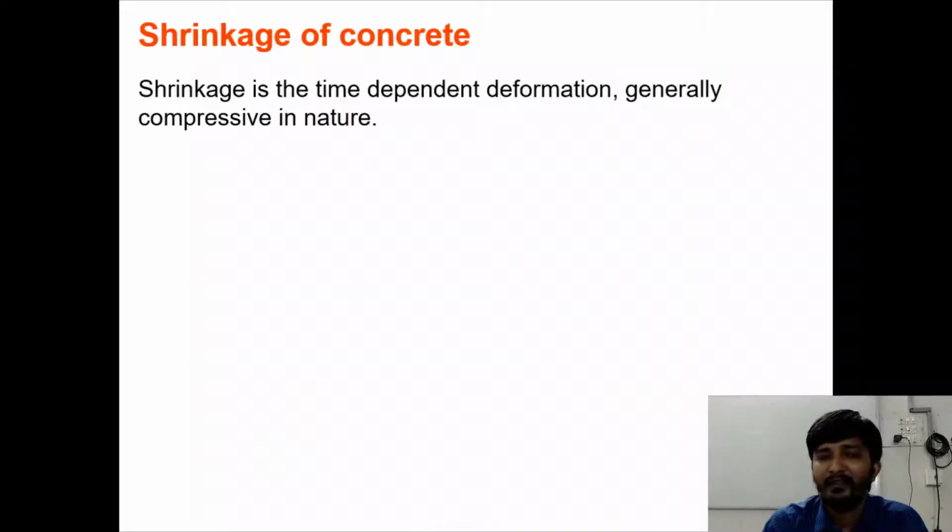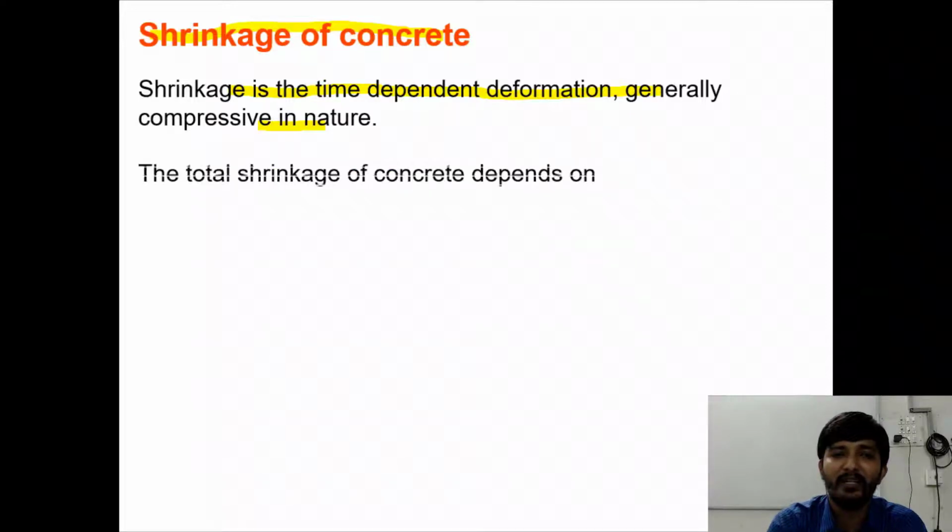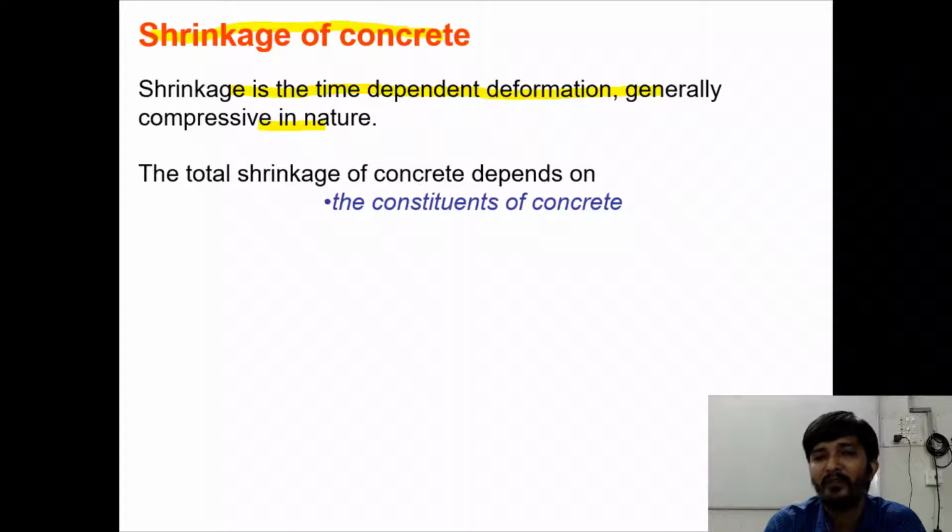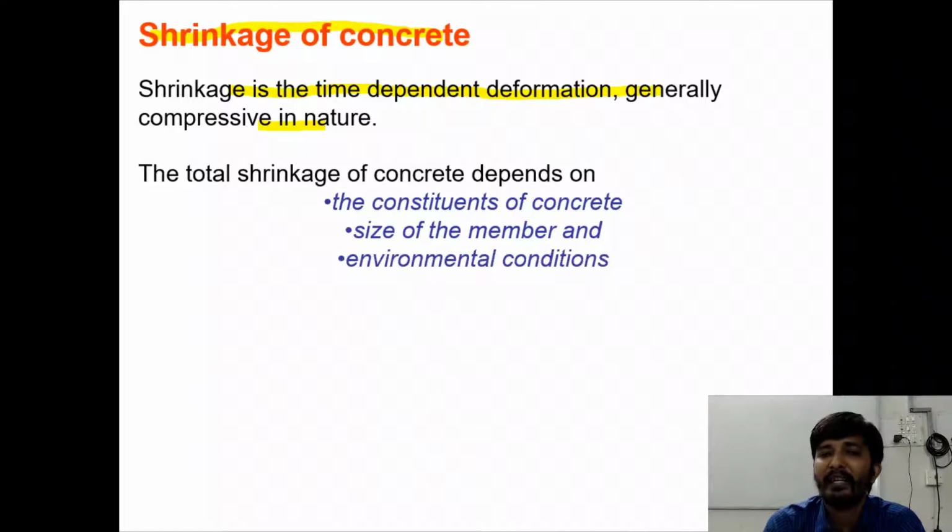Next property of concrete is shrinkage of concrete. Shrinkage is a time-dependent deformation, generally compressive in nature. The total shrinkage of concrete depends on, first, the constituents of concrete, the size of the member and the environmental conditions.